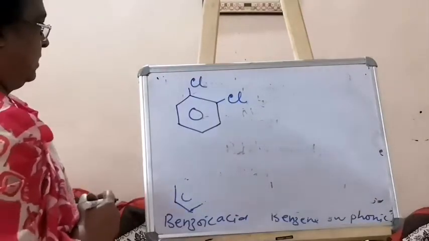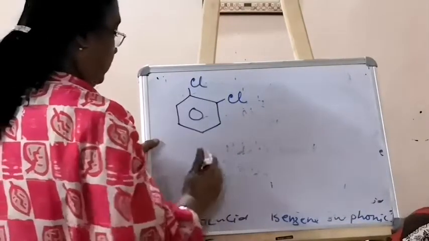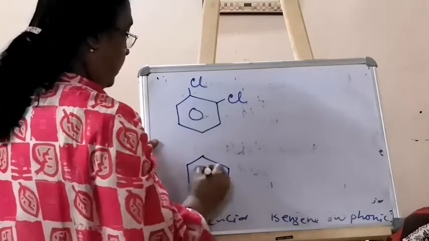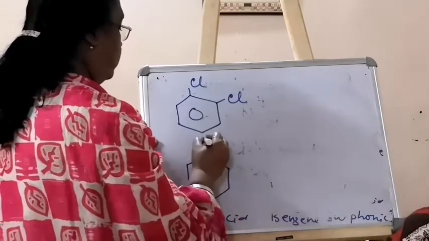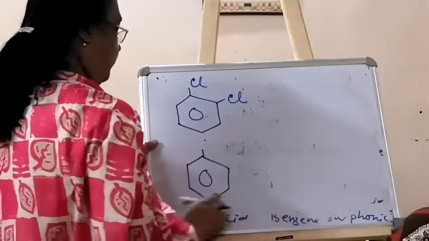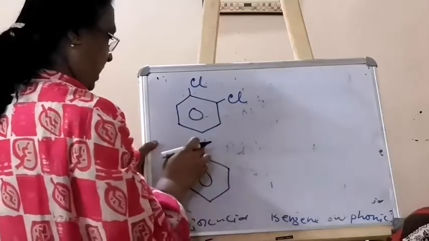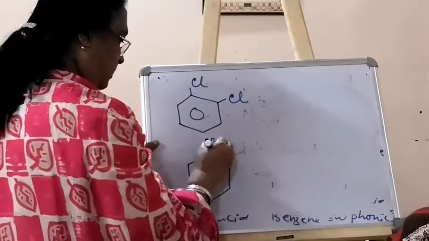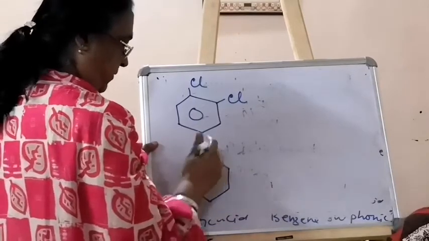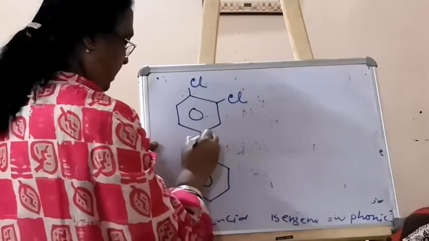So just learn it. In the benzene ring, you can start from here. Normally we start a group from here, but it can be from anywhere. So wherever you are starting, if you are starting from here, this is 1. If you are starting from here, then this carbon will be 1.